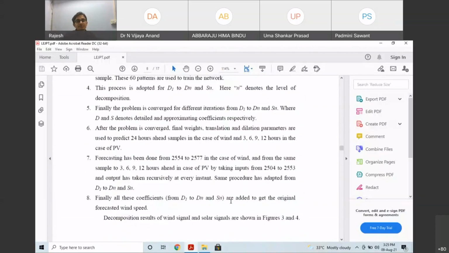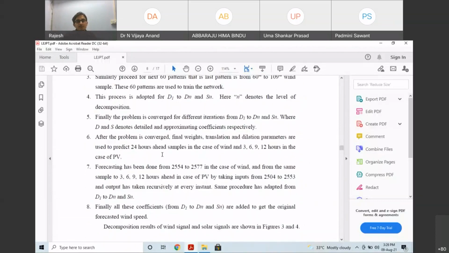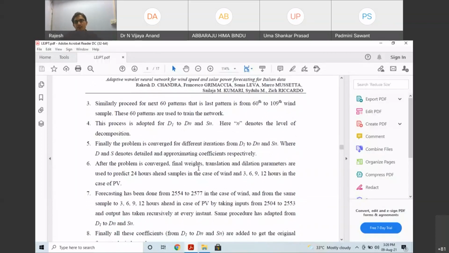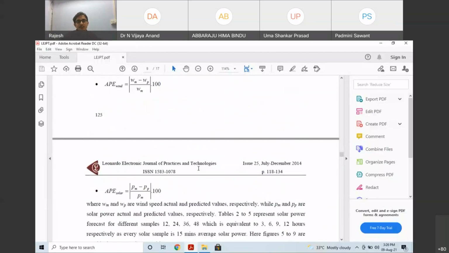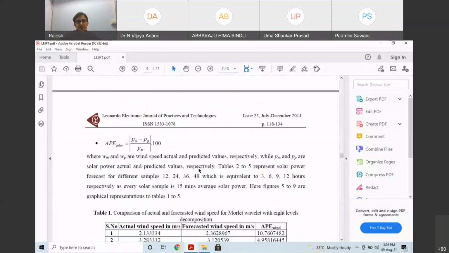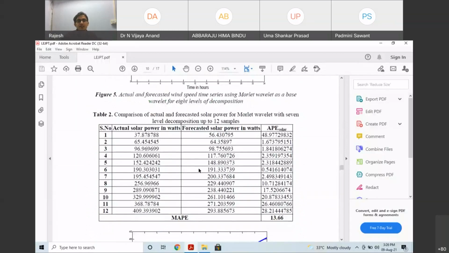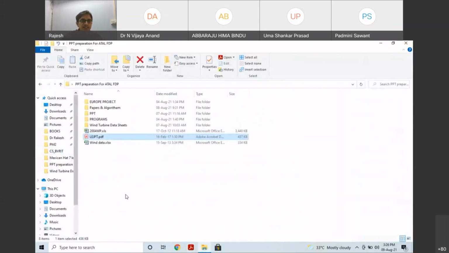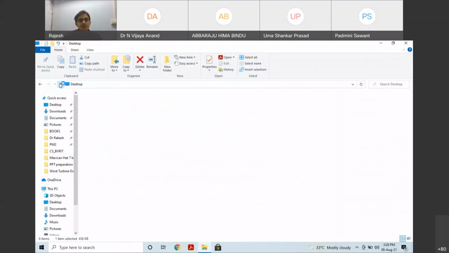In the detailed algorithm, you just see this process proceeds to D1 to Dn and S7, and denotes the level. Every 7 level means D1 to D7 and S7. Like that, we have developed a clear algorithm, and these results and calculations were made. It's a simple paper, not that worthy, but at that time we have done it. In SCNN also, I told you, right?